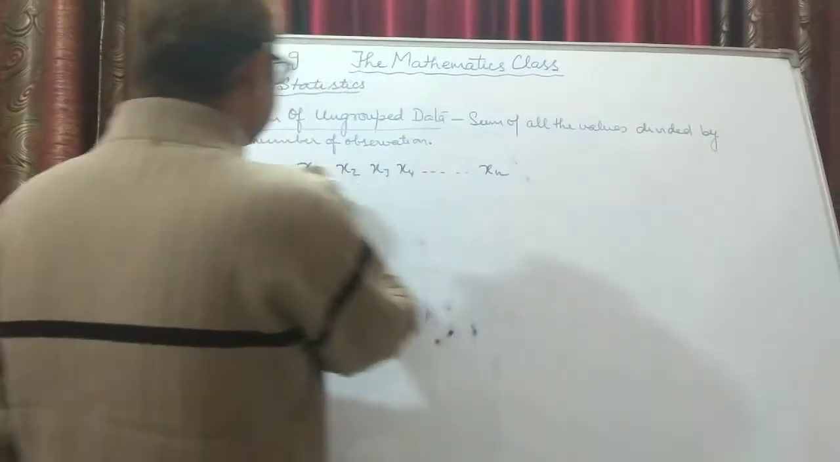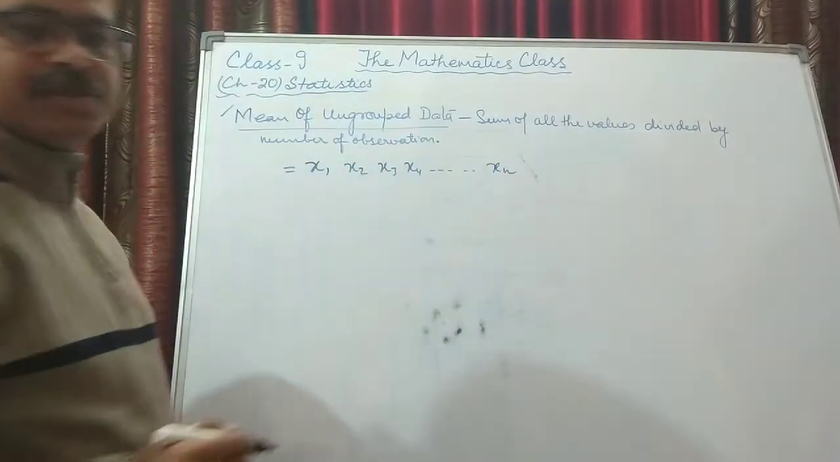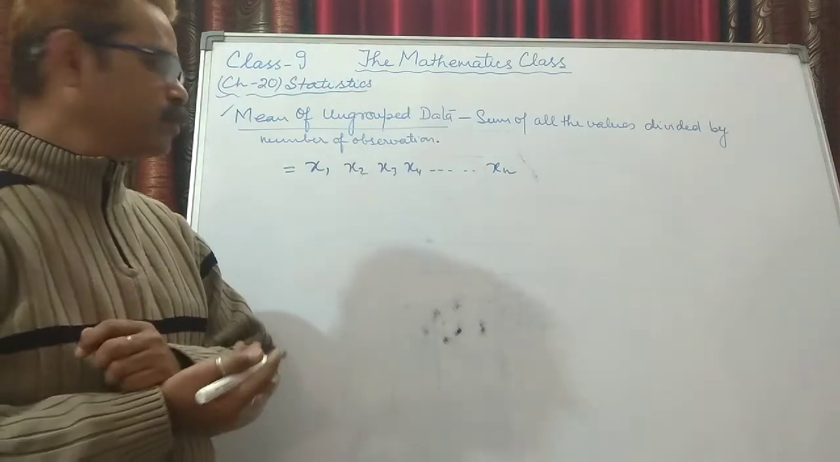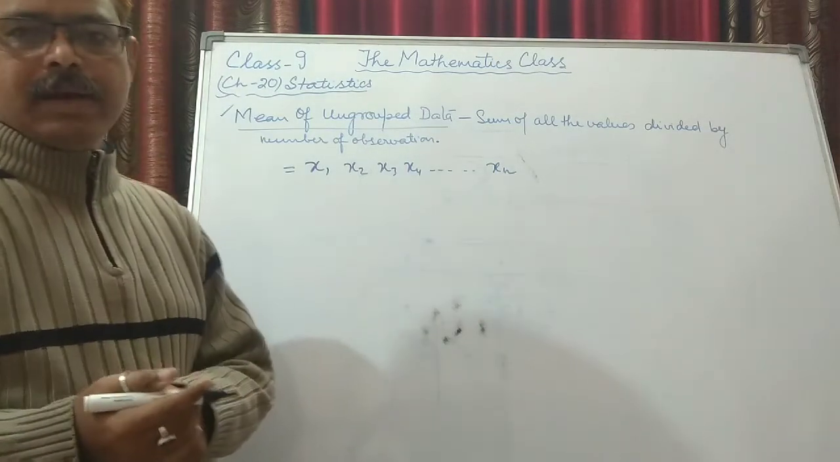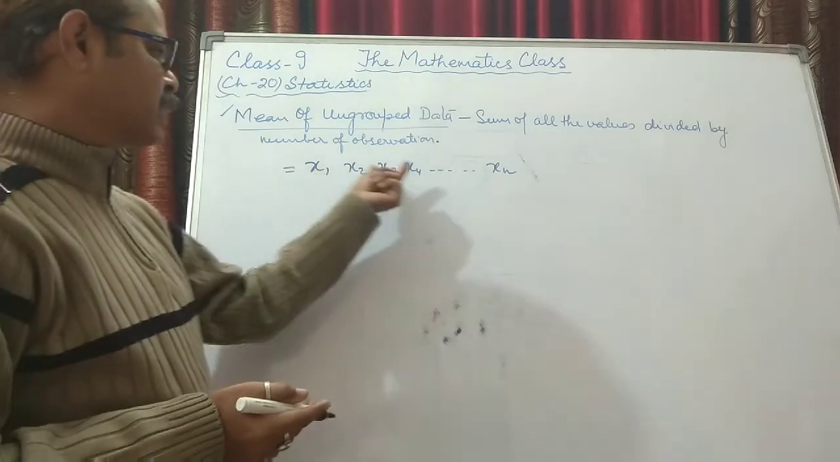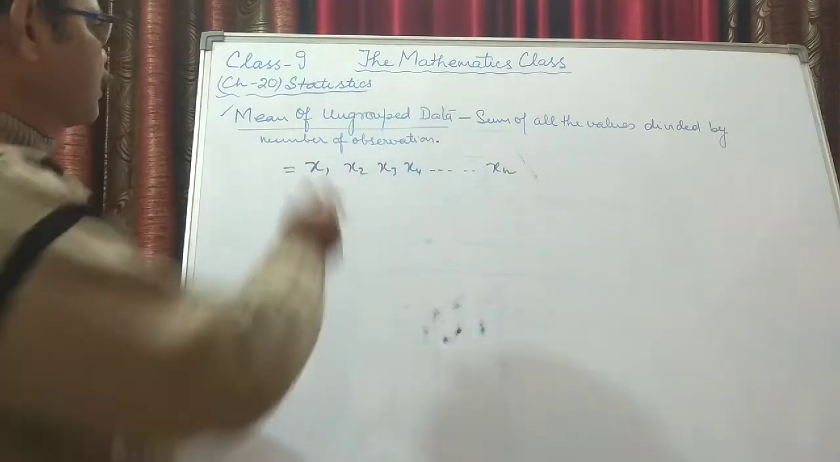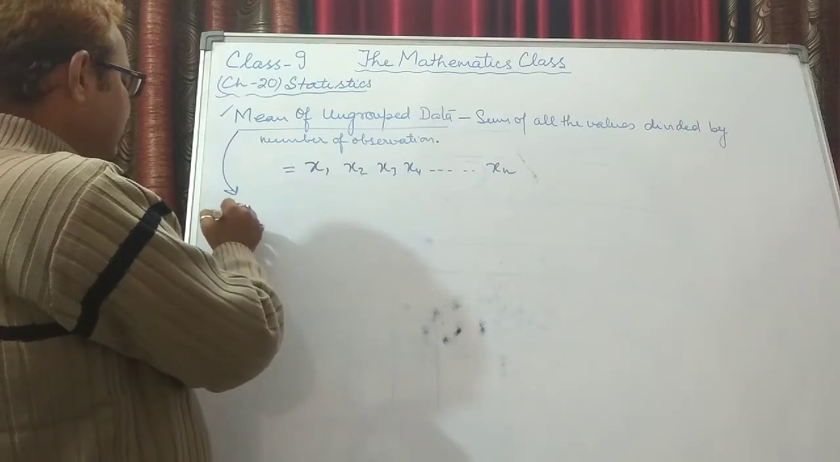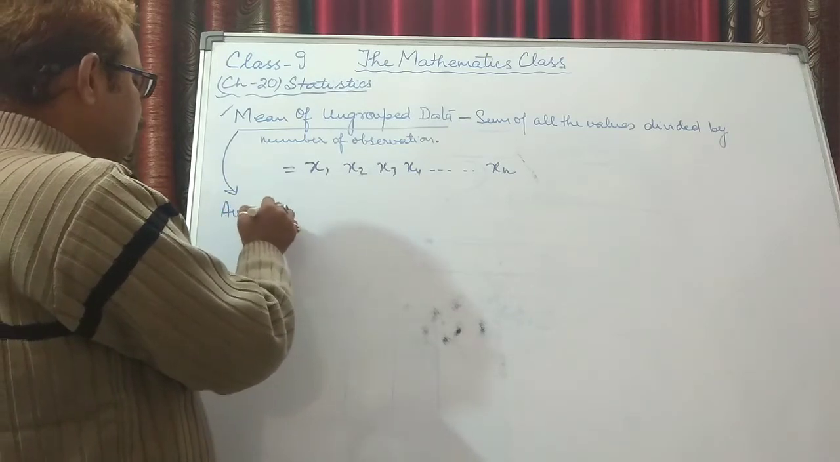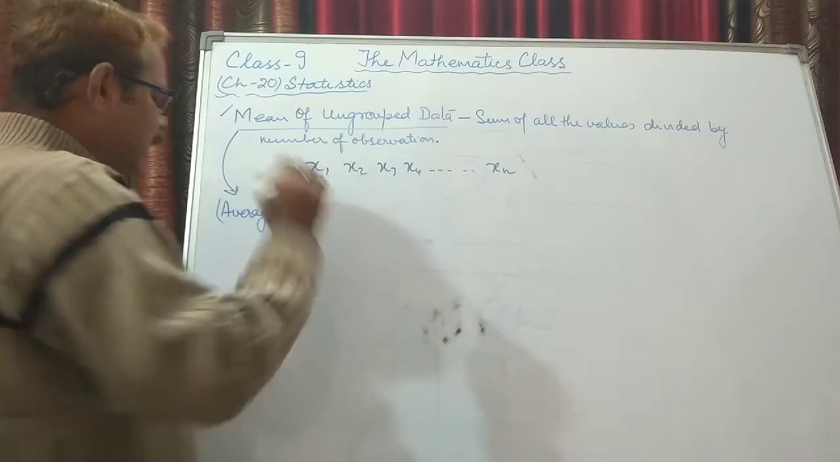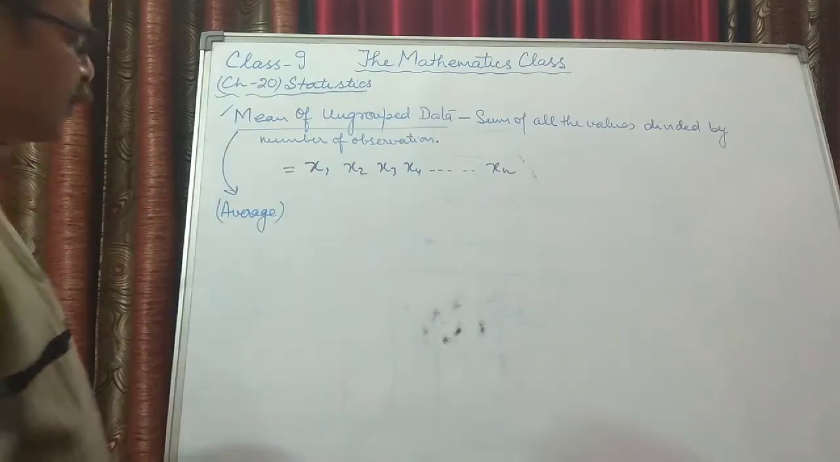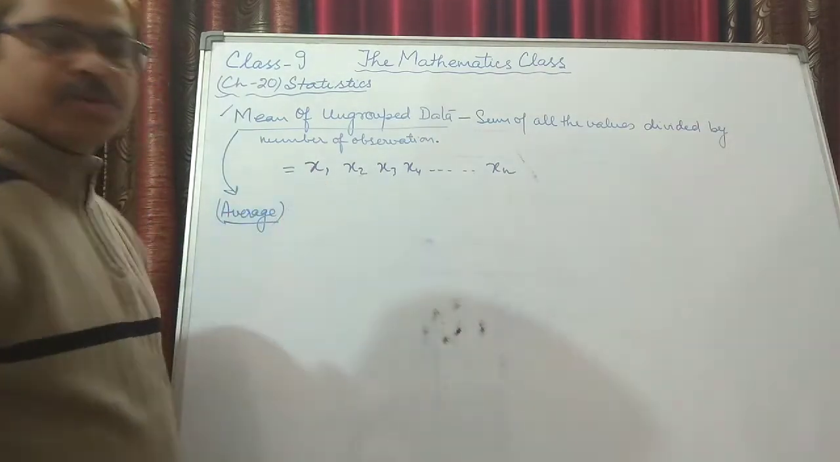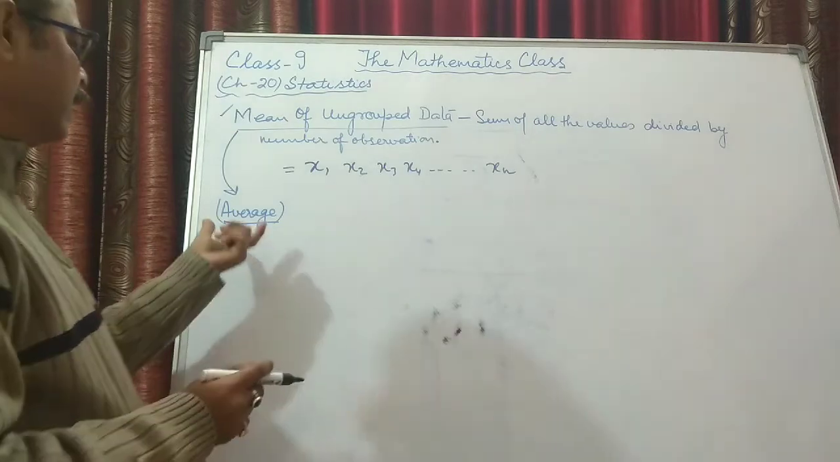Xn values. Suppose these are my observations regarding any experiment. Suppose any experiment was there and I have recorded x1, x2, x3, x4, up to xn. So what is the meaning of mean? Mean is basically, normally we say, the average. We used to study average in smaller classes, in the previous classes. So same thing it is, that average.